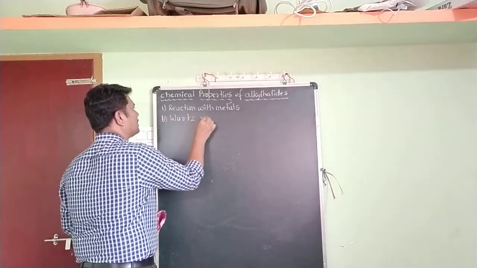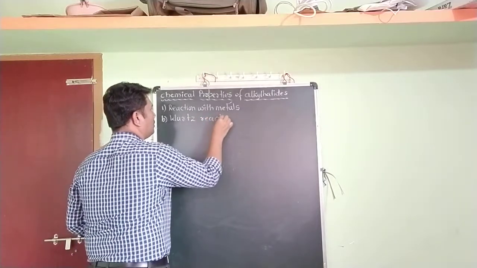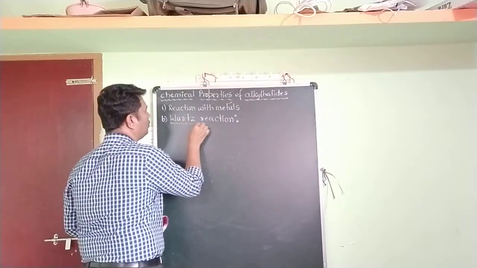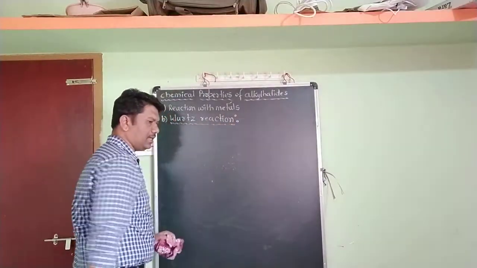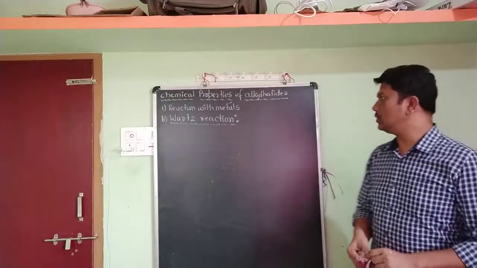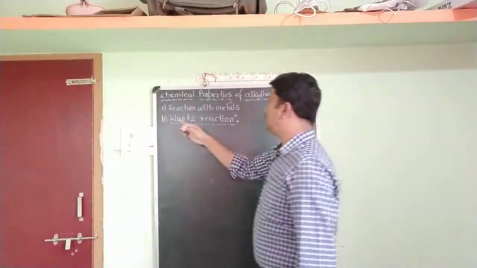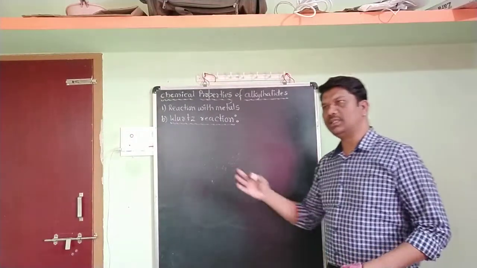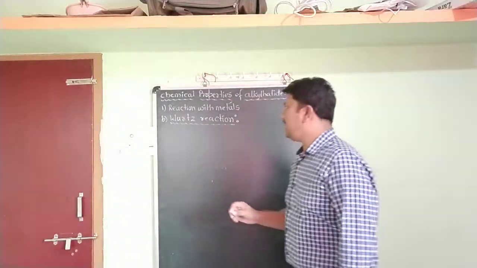That is Wurtz reaction. Very important for both theory as well as CET point of view, and it is called a named reaction also. So that is Wurtz reaction. Then what is Wurtz reaction, what is the general representation, and what is the example here.